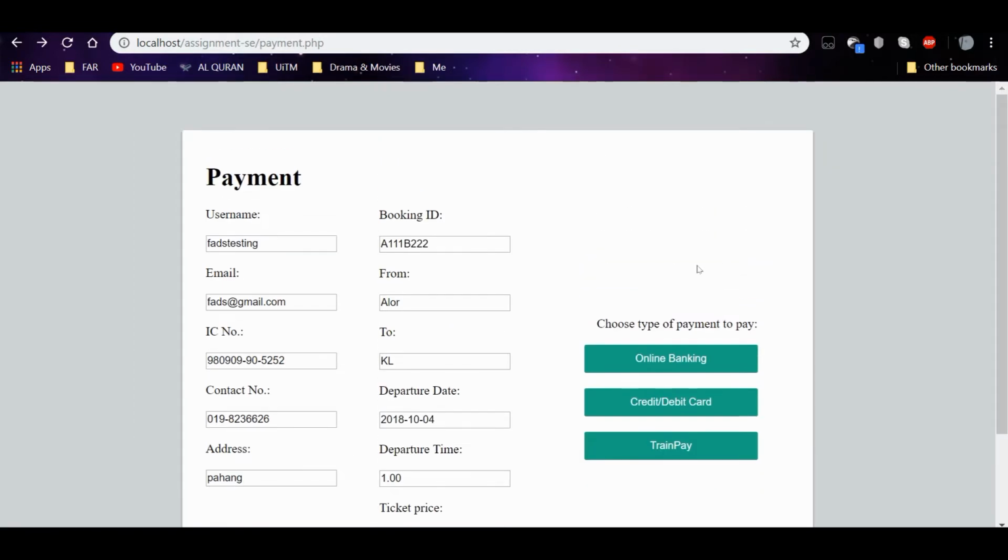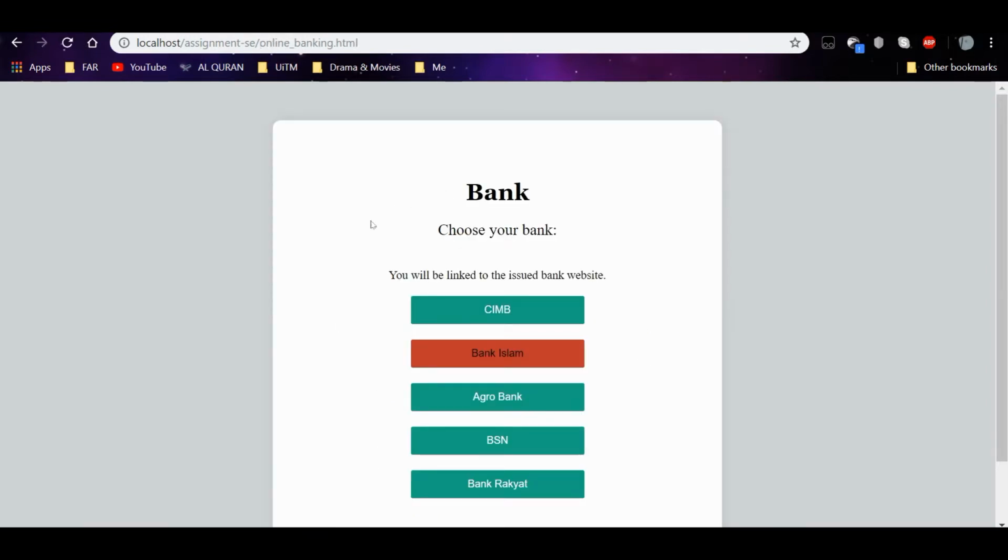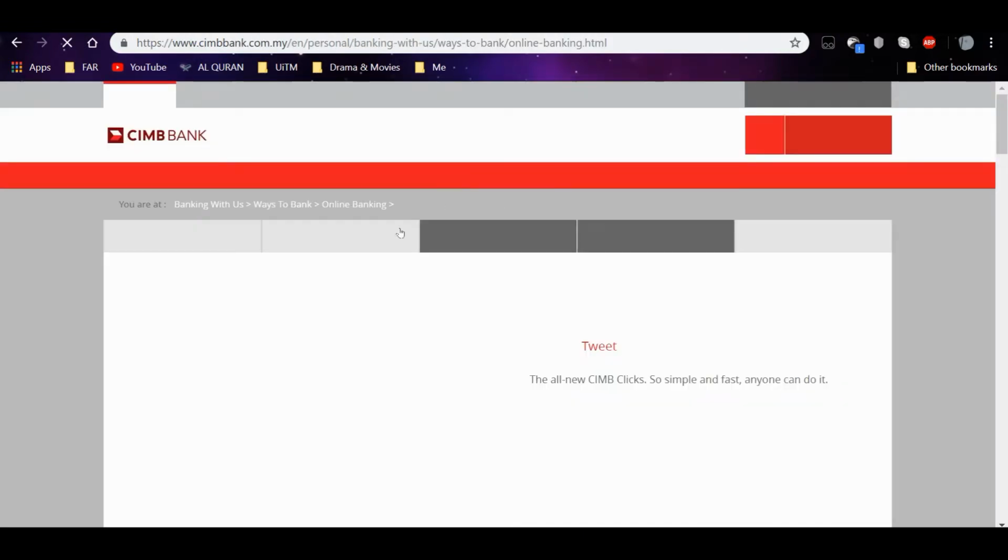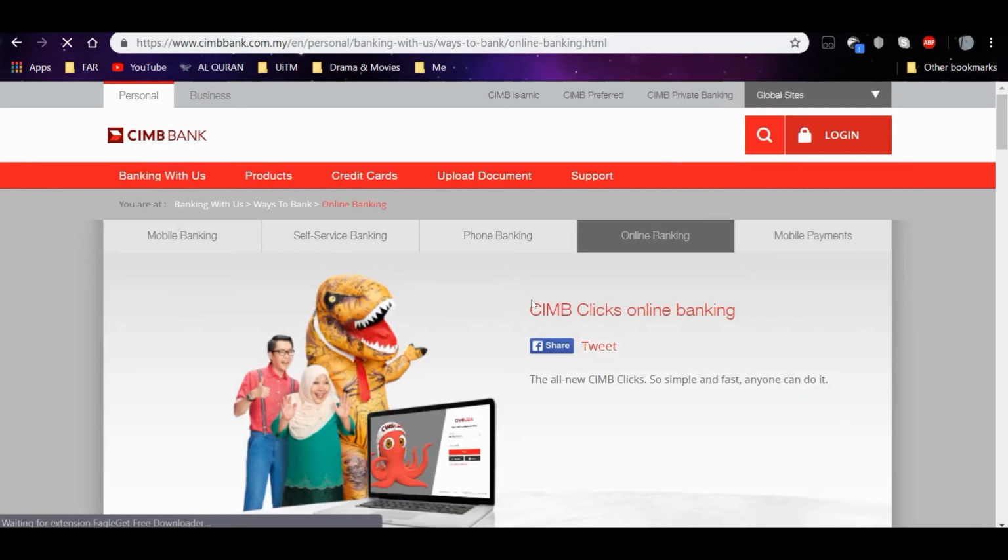Okay, so this is the payment interface. First we have to choose the payment method that we want. Example, online banking. So we have to choose first the bank that we want to use. Example, it will bring us to the bank interface. Okay, let's go back.